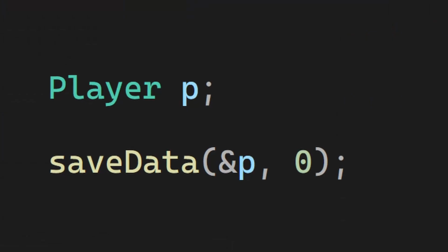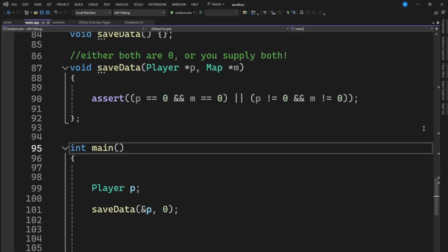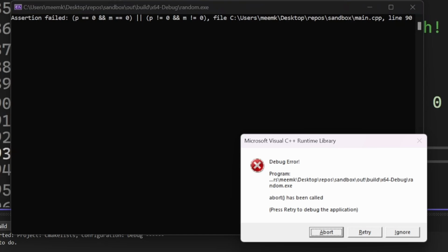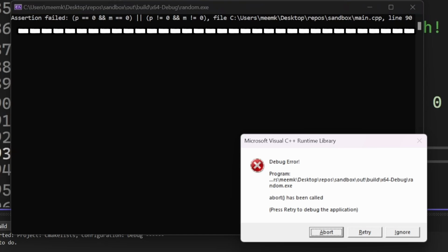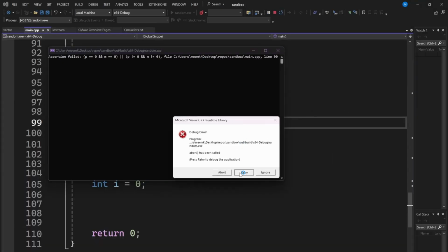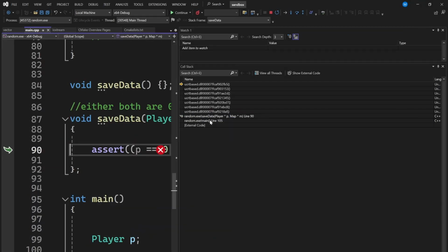And while the user can indeed still use the function wrong, he will be able to know that the first time it is called. And you can see that we even get some info with the file and the line that it happened. Moreover, you can ignore the assert, or if you open the program with the debugger, you can even pause the execution there and step into the code.